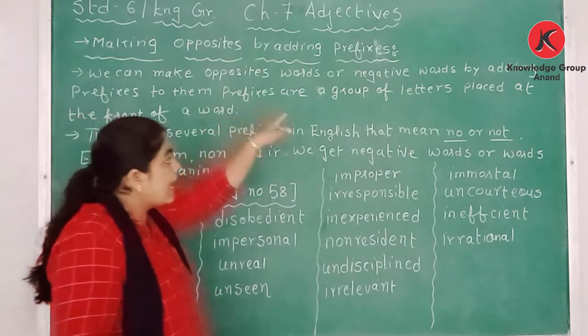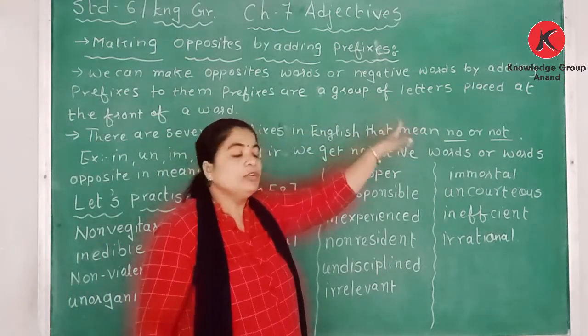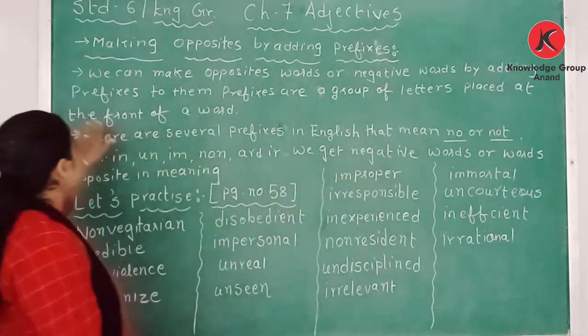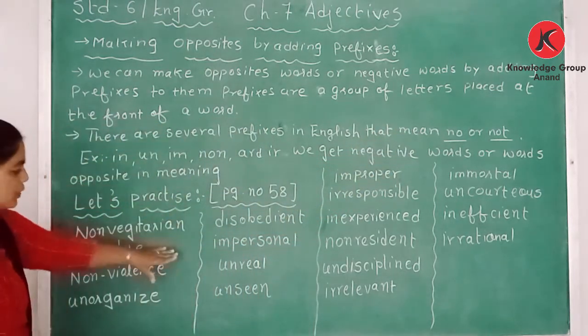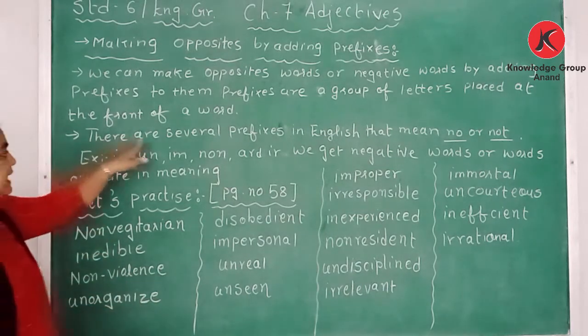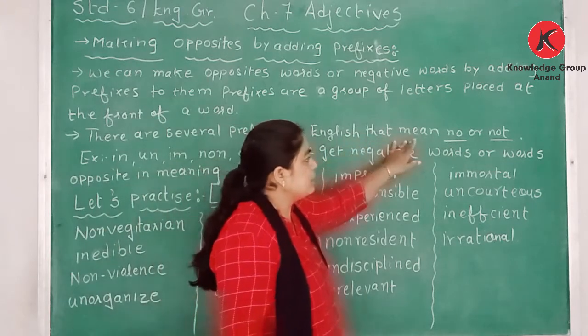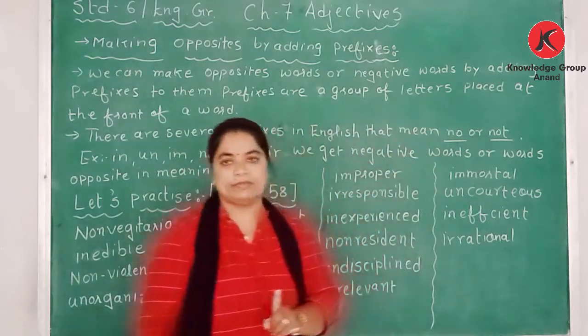Prefixes are a group of letters placed at the front of a word. There are several prefixes in English that mean no or not.